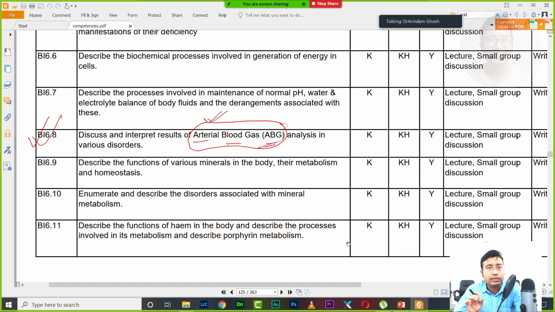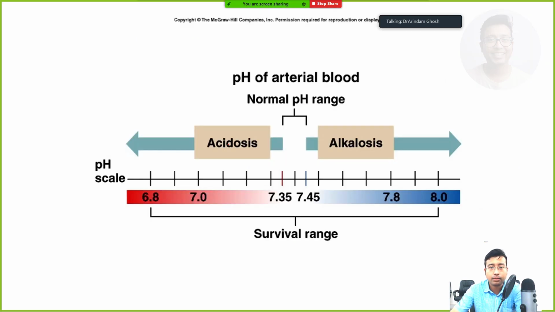We started our discussion along the lines of how the normal pH is maintained. First we discussed normal pH in our last class. We discussed 7.35 to 7.45. This is the normal pH range of human beings.